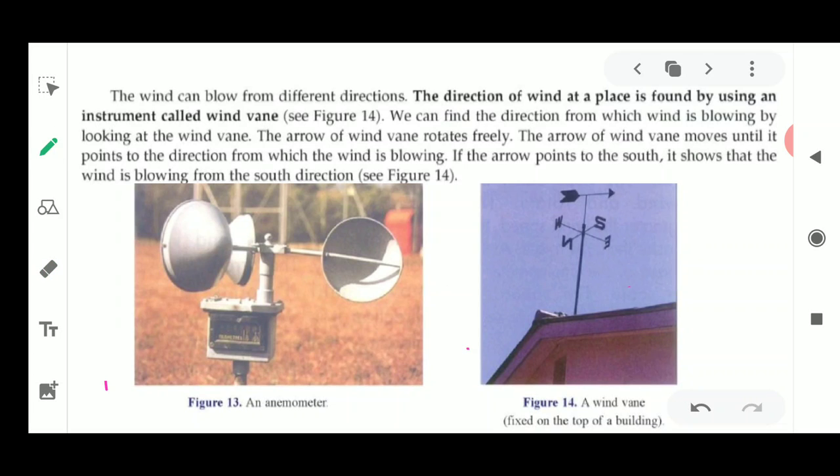Fine. So you have read about two instruments. You have understood that the anemometer is going to tell you the speed of the wind, and the wind vane is going to tell you the direction from which it is coming. So these are the two instruments, anemometer and wind vane.